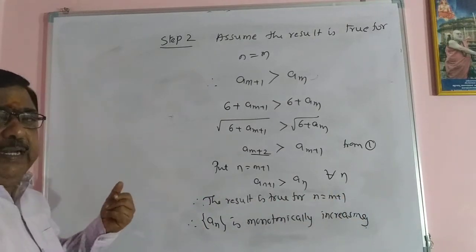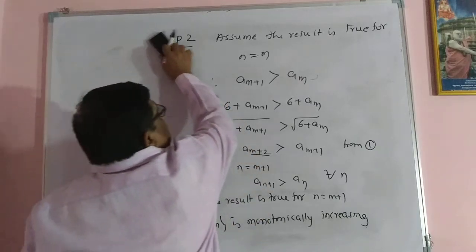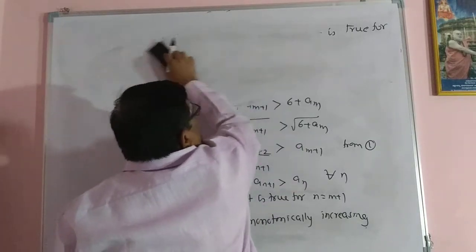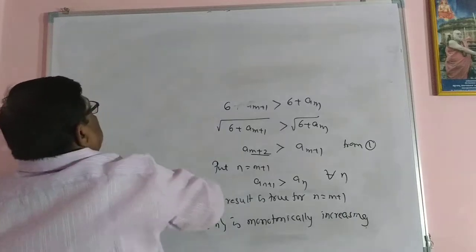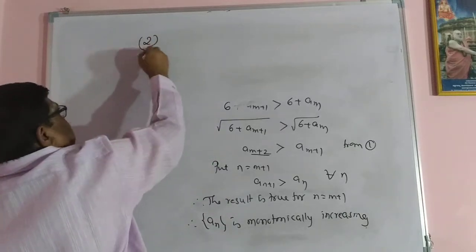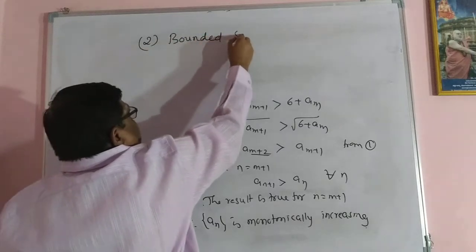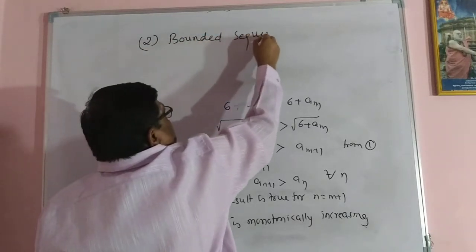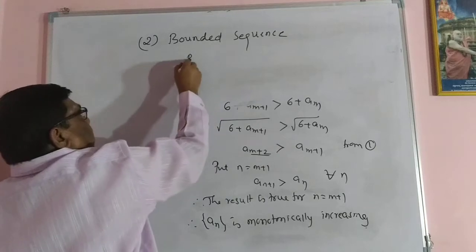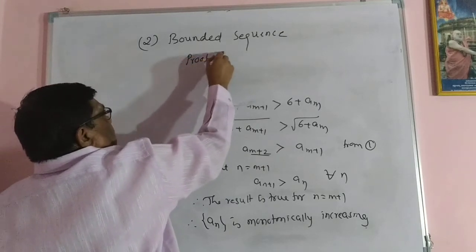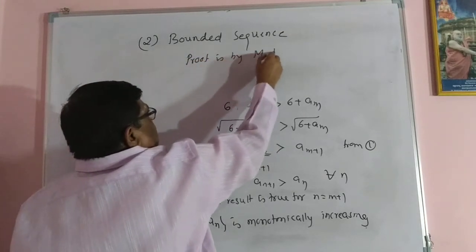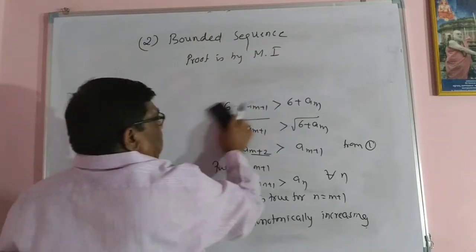Second part, I must prove it is a bounded sequence. Again the proof is by mathematical induction.